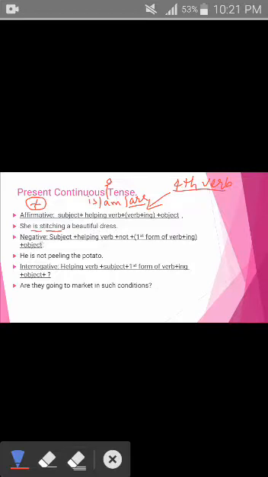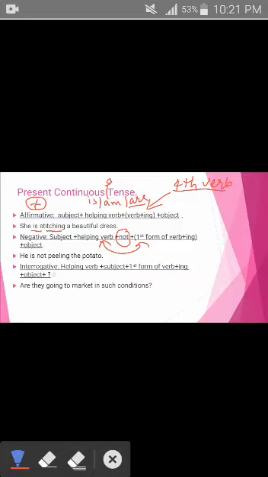In the negative sentences we add not in the helping verb plus verb, right? In the formation of the negative of the present continuous tense or any other tense in general, we add not between the helping verb and the main verb, right? Then the example is, he is not peeling the potato.